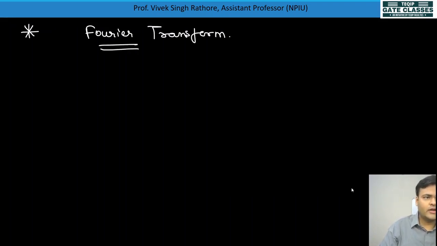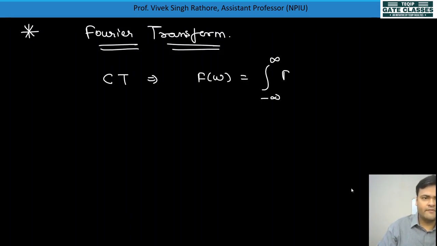The Fourier transform for continuous time was F of omega equal to the integral from minus infinity to infinity of f of t e to the power minus j omega t dt. This mathematical expression was for calculating the Fourier transform of a signal f of t.